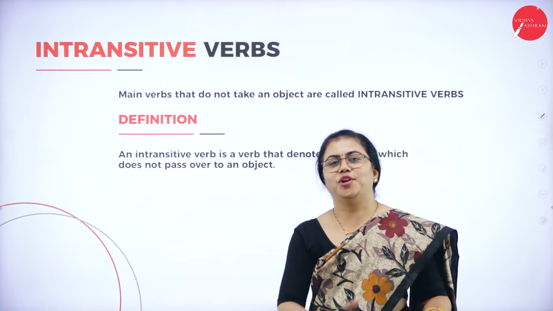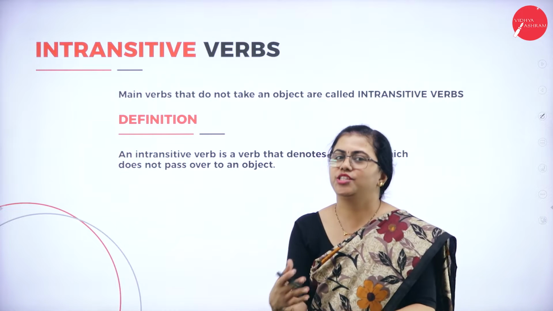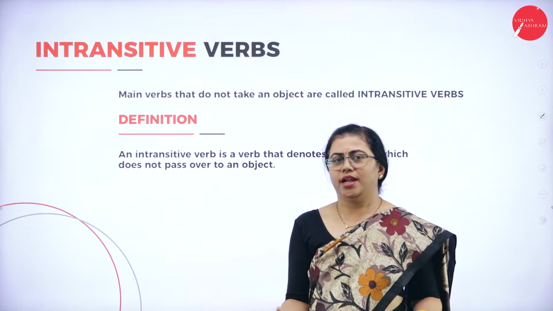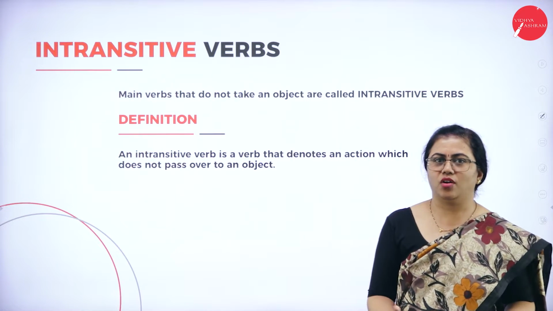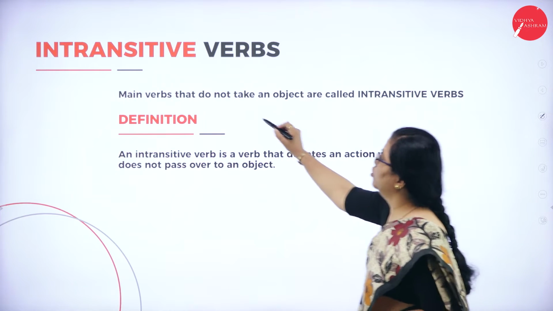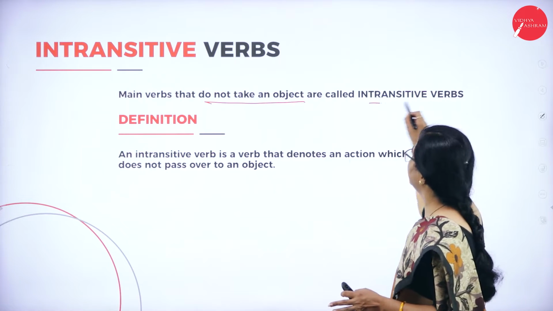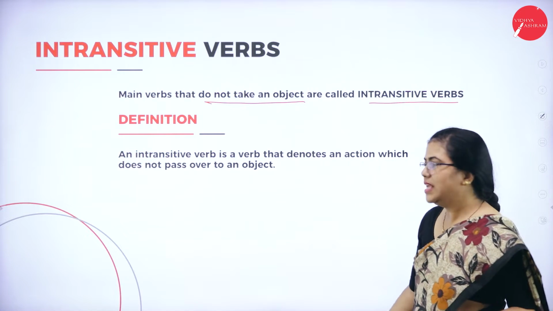So now it is easy for you to understand what an intransitive verb is, because if there is an object, it is transitive. If there is no object, it is intransitive. Simple. Easy to comprehend, isn't it? So the main verbs that do not take an object are called intransitive verbs. Simple.